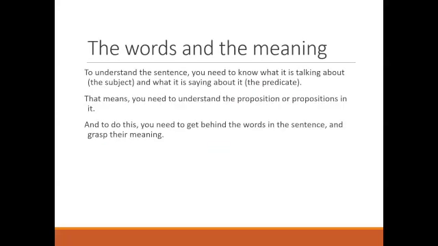Right? So to review that, to understand the sentence, you need to know what it is talking about, the subject, and what it is saying about that subject, which is the predicate. And that means you need to understand the proposition or propositions in it. And really, the proposition, as we said, a sentence expresses a proposition. So we can think of the proposition as the meaning of the sentence. And to grasp that, you need to use the words in the right way and not just play with the words.